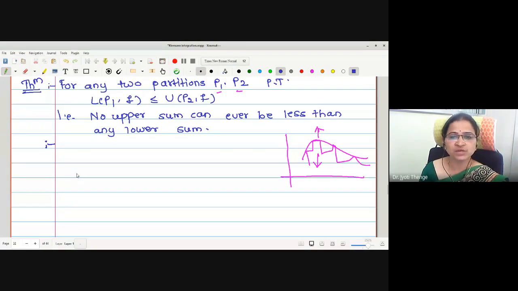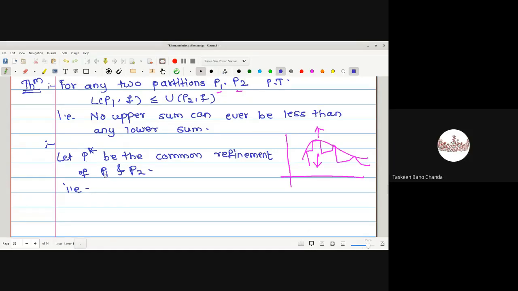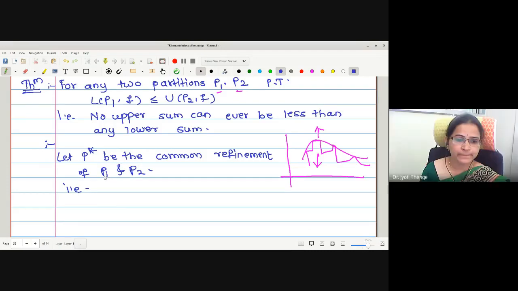To prove the result, what we will do? We will take the common refinement of both the partitions. Therefore, here I will write, let P star be the common refinement. How are we writing the common refinement of two partitions? Can anyone tell me the common refinement of both? And P star should be the intersection. By taking the intersection, P1, P2.